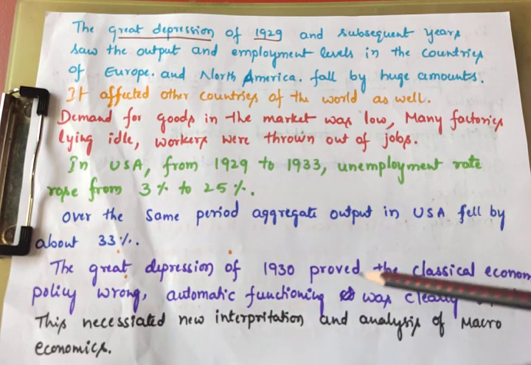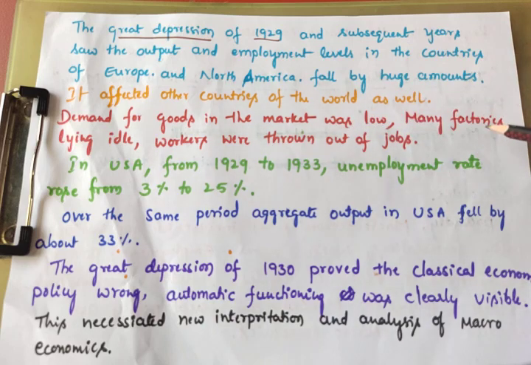But here the automatic function was clearly visible. We can see, we are observing, we are watching what is happening in the world. The demand was low. When the demand was low, the factories were lying idle. Idle means stopped, no production. They stopped the production. They're not doing anything. And workers were thrown out of jobs.